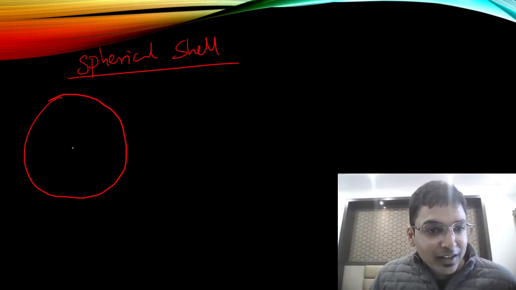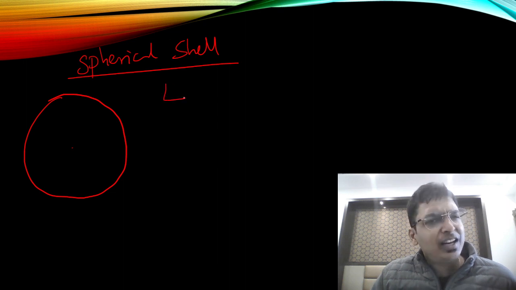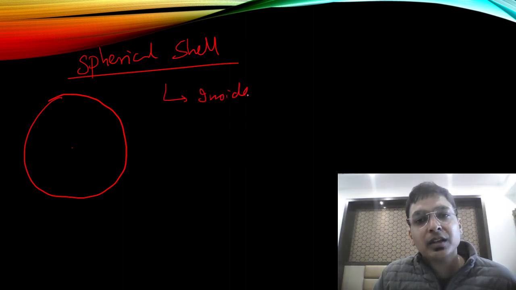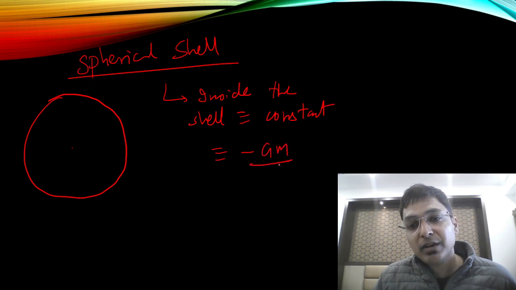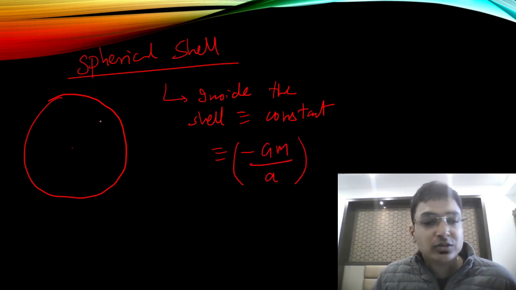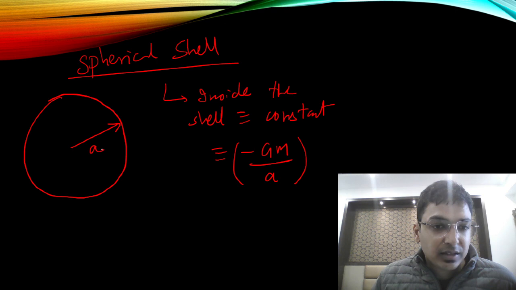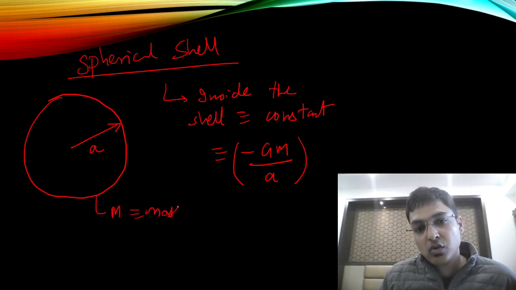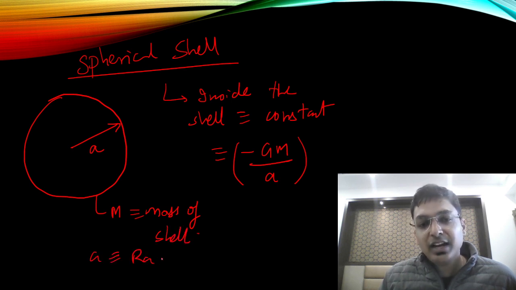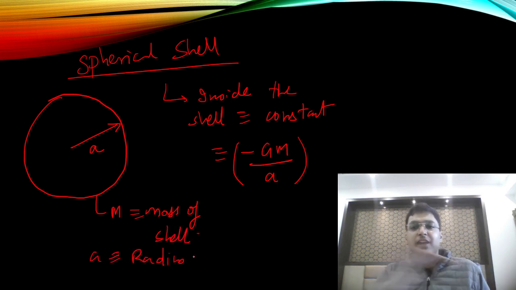Okay, chalo. Next one. Spherical shell, very easy. Inside the shell, what is the potential? Constant. Inside the shell it is constant, and it is simply equal to minus GM upon a. What is a? A is the radius and M is the mass of the shell. Inside, no issues. Inside everywhere it is constant.